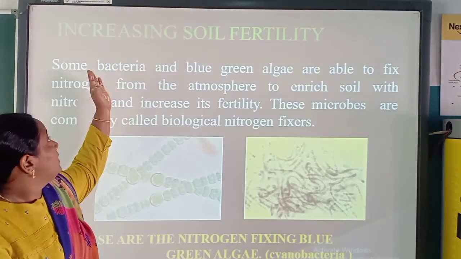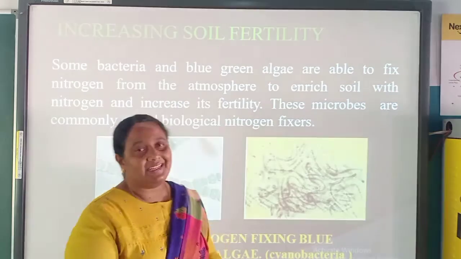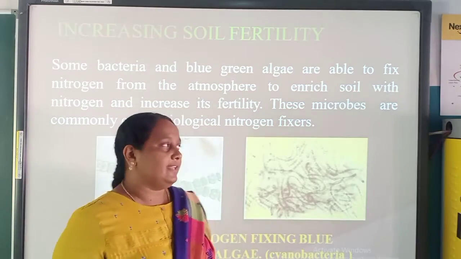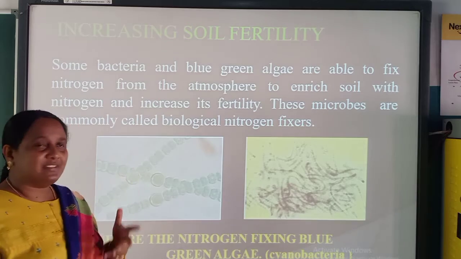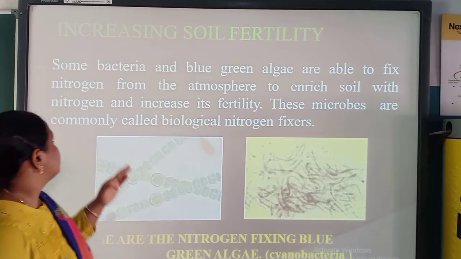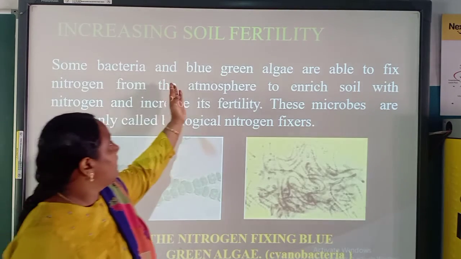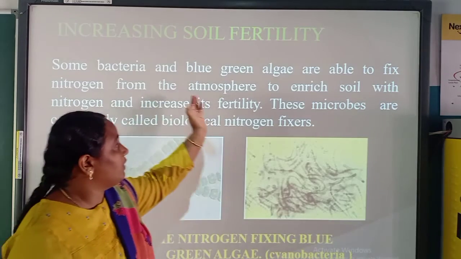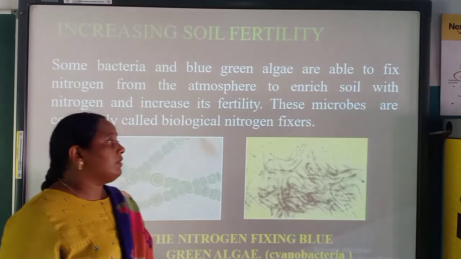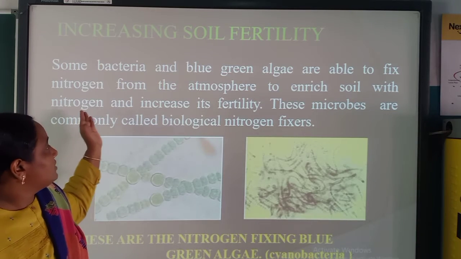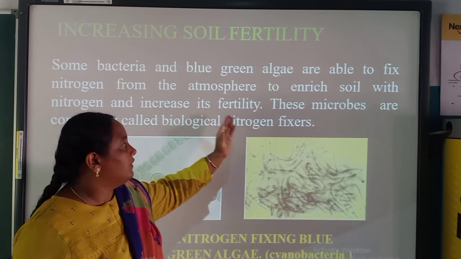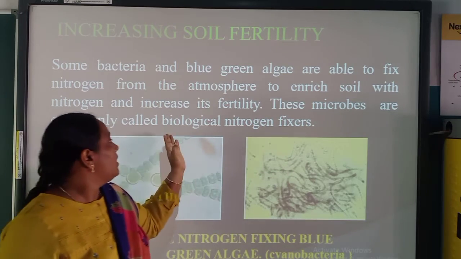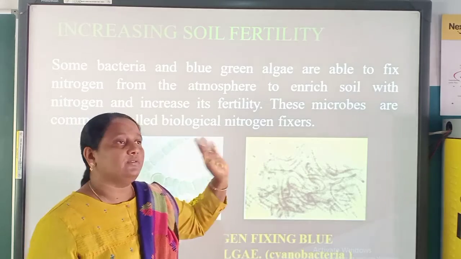Then increasing soil fertility. Another use of microorganisms is to increase fertility. You have studied that in your earlier classes. Some bacteria and blue-green algae are able to fix nitrogen from the atmosphere to enrich soil with nitrogen and increase its fertility. These microbes are commonly called biological nitrogen fixers.